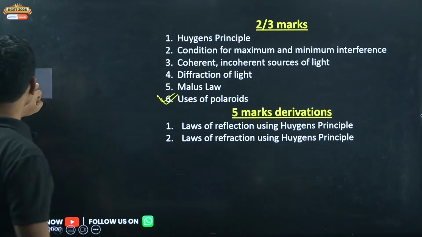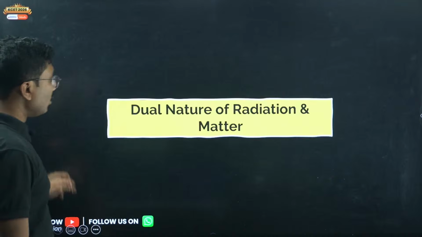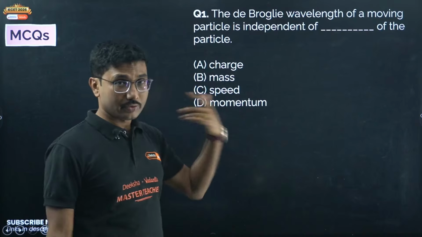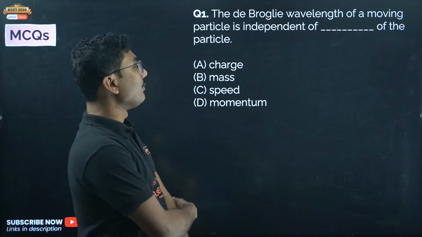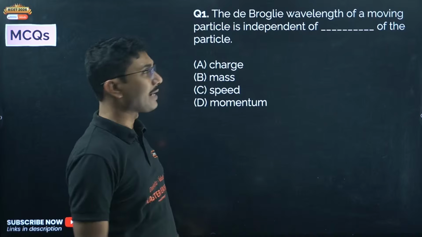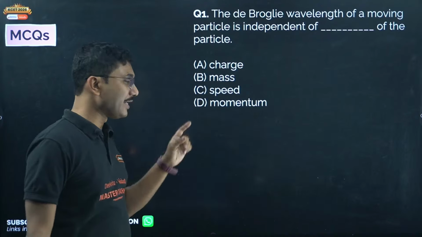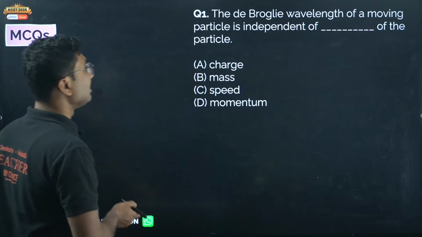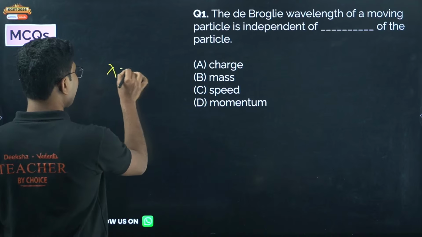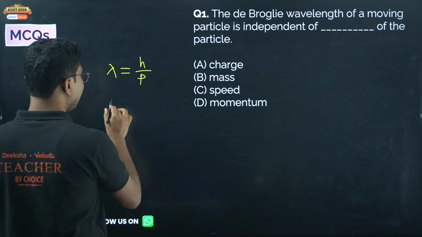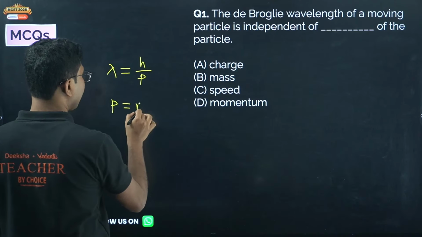Now let's move on to the next. Dual nature of radiation and matter. Let's answer only MCQs quickly. The de Broglie wavelength of a moving particle is independent of dash of the particle: charge, mass, speed, momentum. So lambda equals h upon p. What is p here? P is momentum, that is mv.